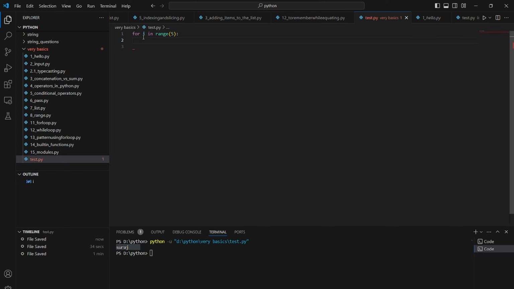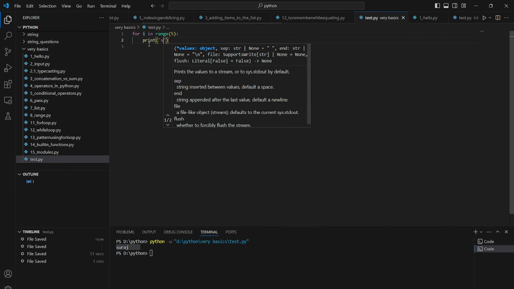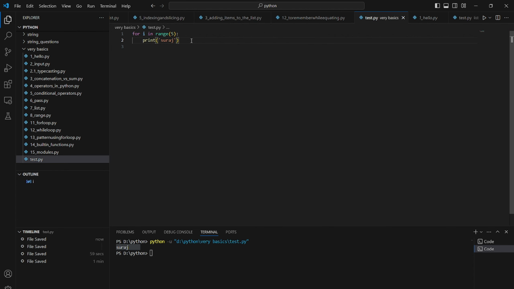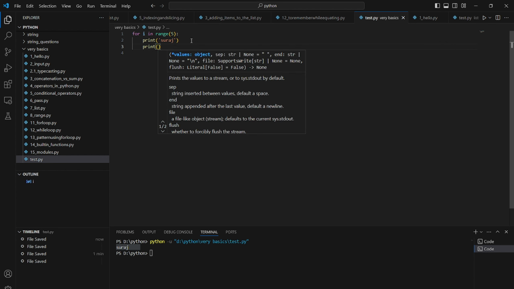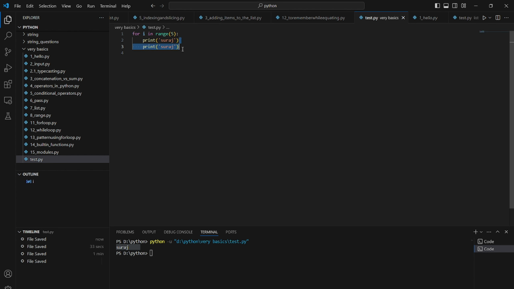If I want to include other code inside of my loop, then I will give a space. This is called indentation. So if I write a print here, and then write the same thing again, then these two are inside of my for loop.